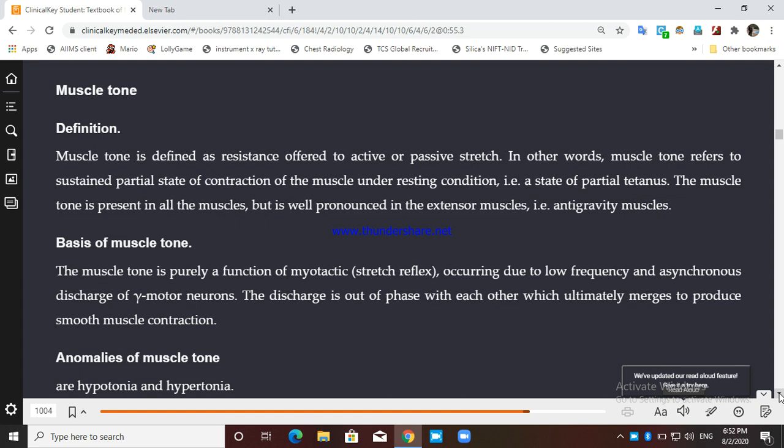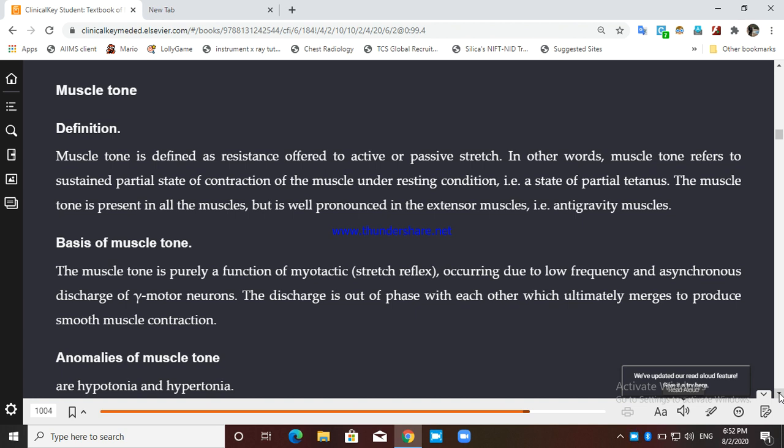Let's talk about the muscle tone. So we have discussed the muscle spindle, now we will discuss the muscle tone. What is the muscle tone? Okay. So muscle tone is defined as the resistance offered to the active or passive stretch.